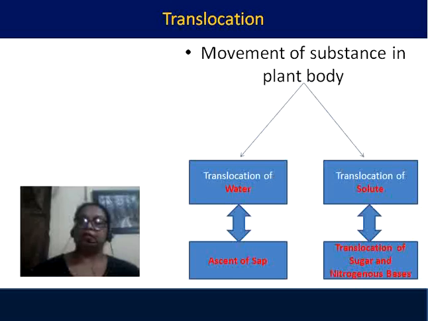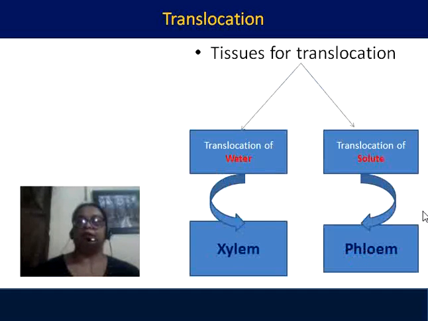Those substances get dissolved in water, and that water with the food substance moves to different parts of the plant body, that is called translocation of solute. Translocation of solute carries sugar as well as nitrogenous substances to different parts of the plant from leaves.